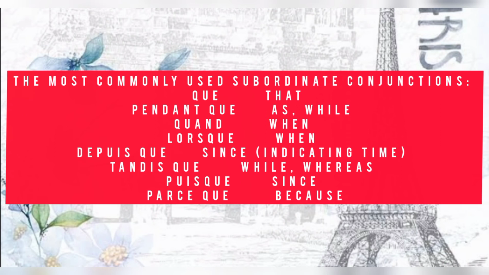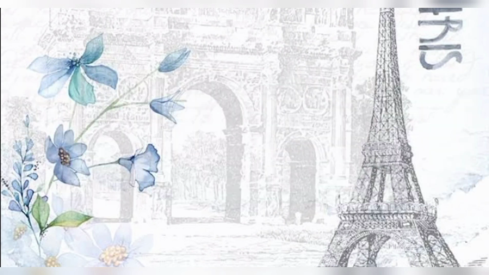Then since is also of two types: one indicating time and one normal since. The since which indicates time is known as depuis que, and the normal since is puisque. Then at the last we have because, which is known as parce que. So these are the most common subordinating conjunctions.